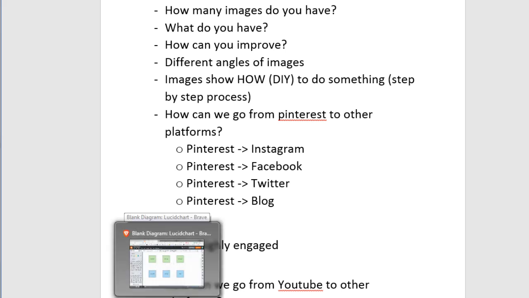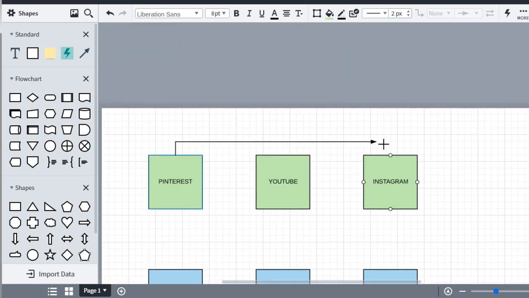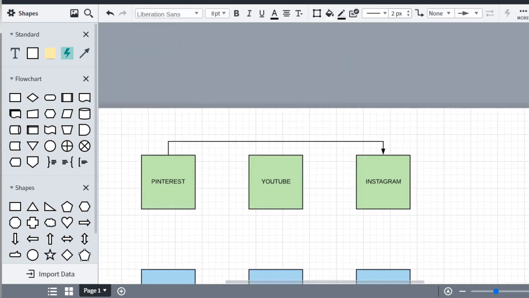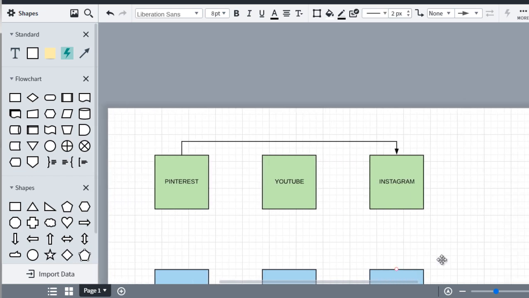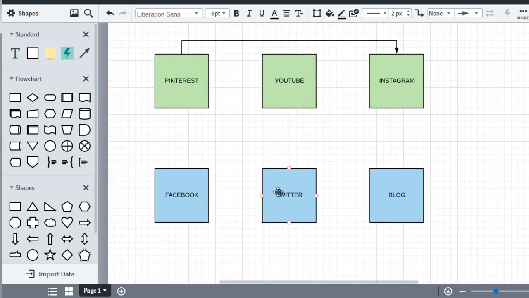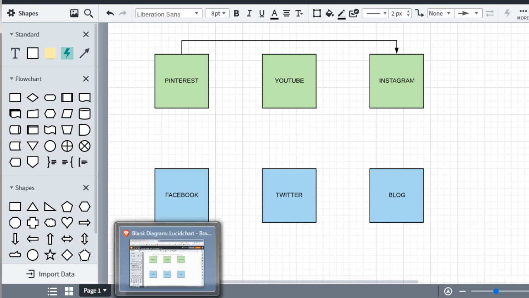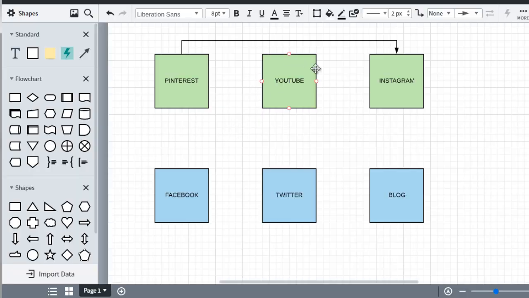So Pinterest goes to Instagram, Facebook. What you do is just put your mouse over here and you press your mouse and drag it over here. All right, so let me move it back over here. So we got Pinterest to Instagram. We got Facebook, Twitter, and blog. So Facebook, where's Facebook?